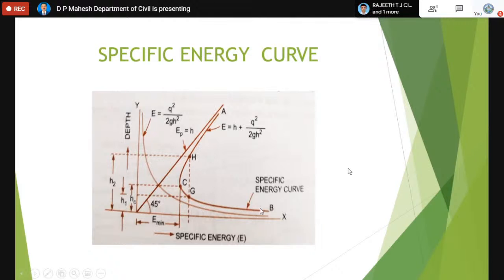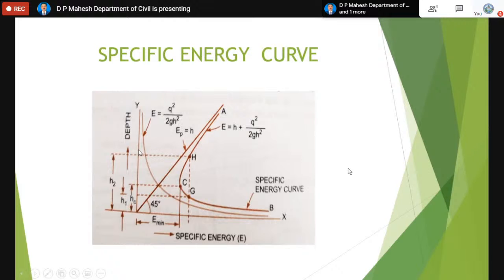That curve will be ACB, which is called the specific energy curve. Just don't look at the other two curves. You can see only the one single curve, ACB, that is called the specific energy curve. In the ACB curve, the most important part is the leftmost edge, called point C. The energy corresponding to this point is called the minimum energy, and the depth in the channel for this particular energy is called the critical depth.